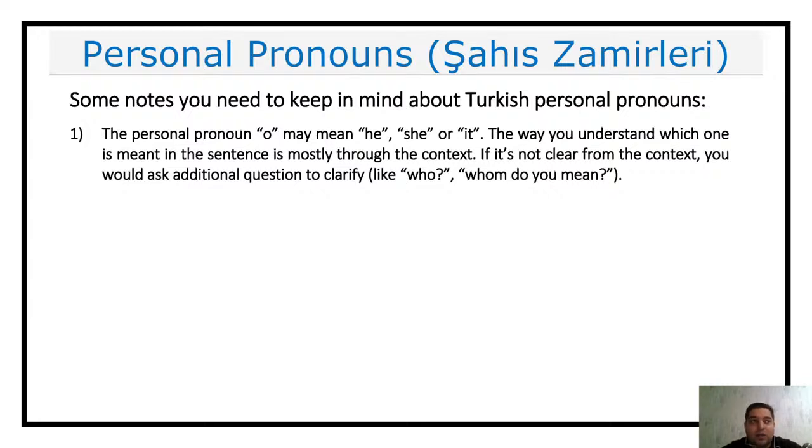If you are in an environment where you talk about a specific man, of course, o will mean he, and everyone will understand it. But if it's not clear from the context whom you mean by o, imagine your friend tells you, look at o. Ona bak.